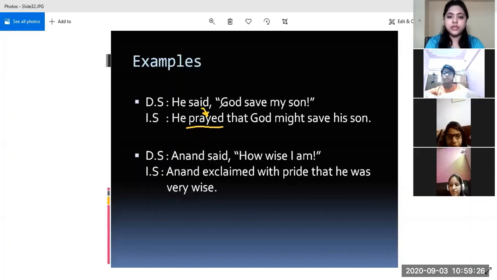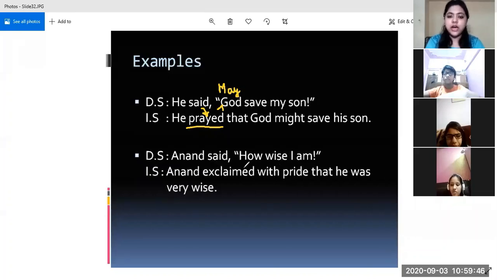Okay. Here, may is hidden. May God save my son. So, may, this modal is hidden over there. And we have already learned that may changes to might. So he prayed that God might save his son. Okay. Then look at the second sentence.